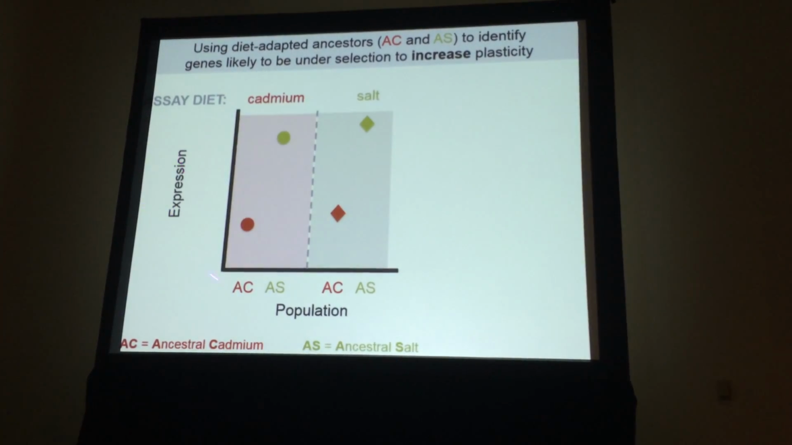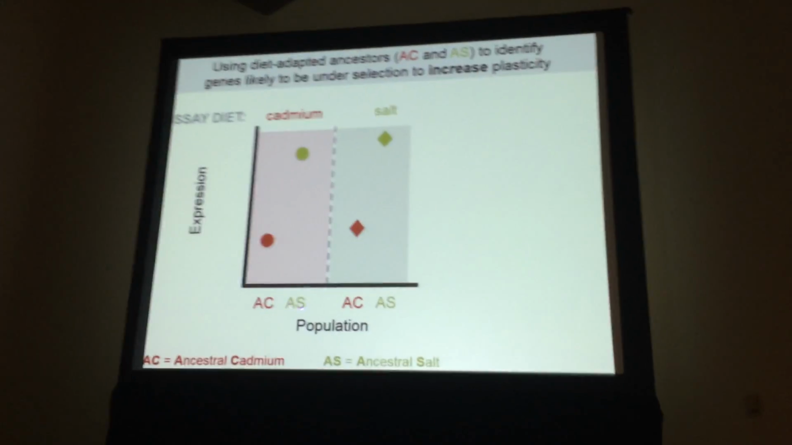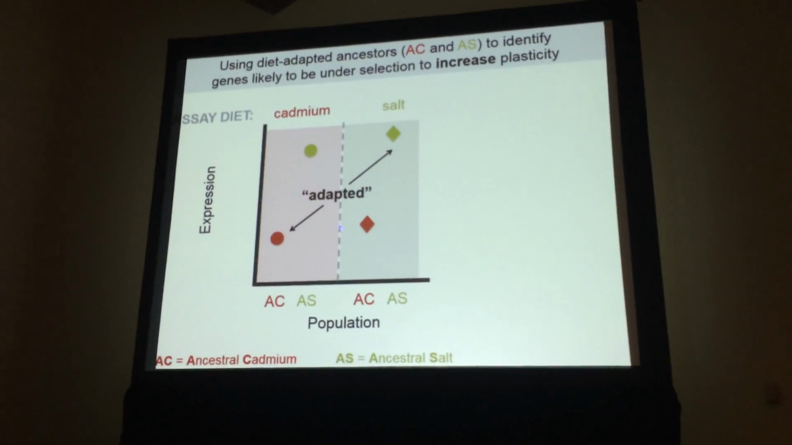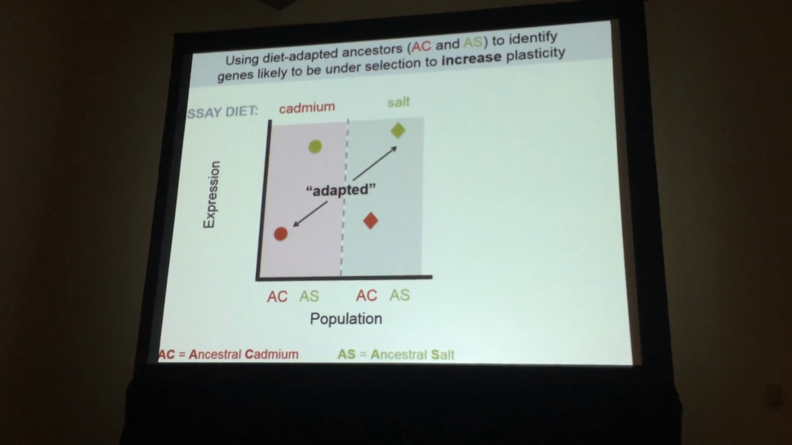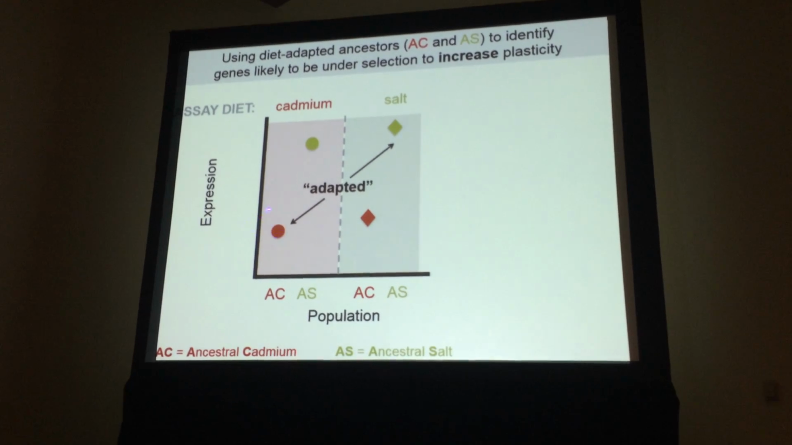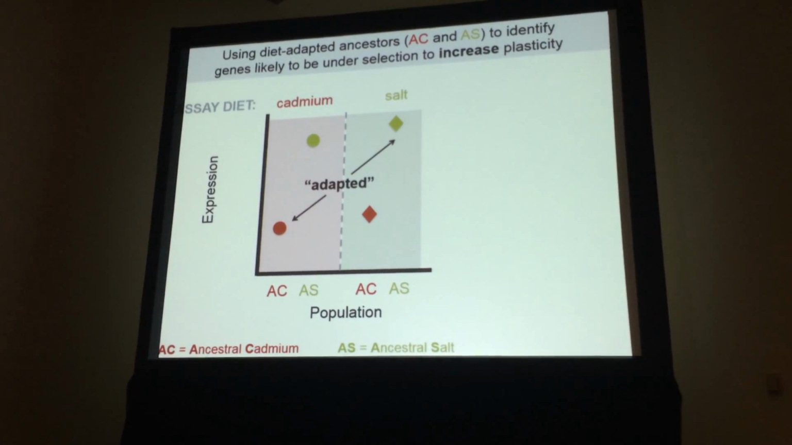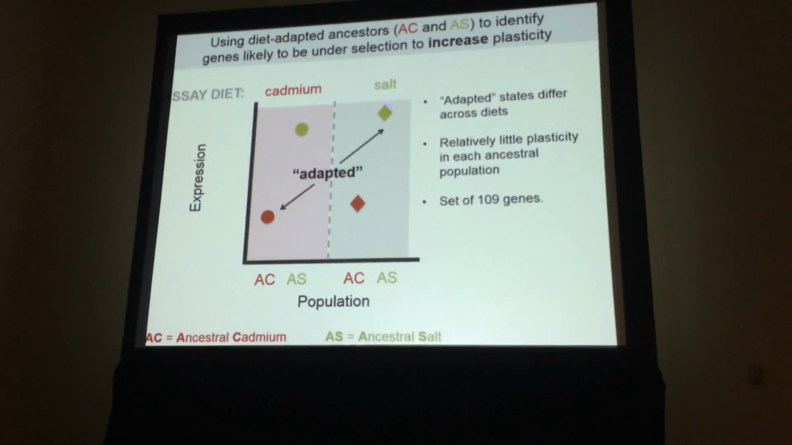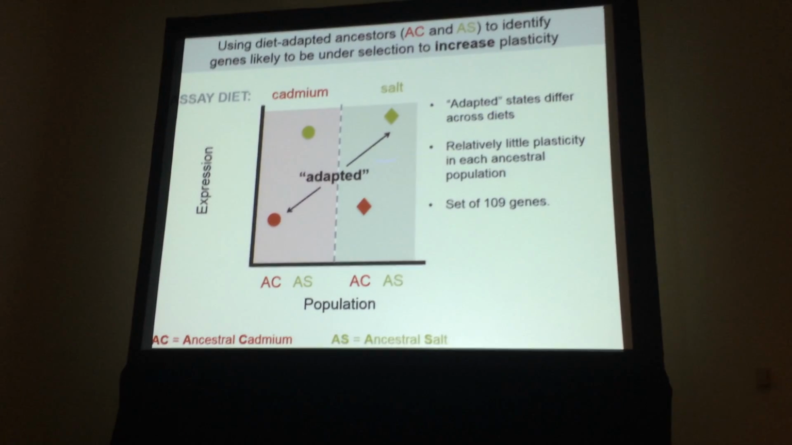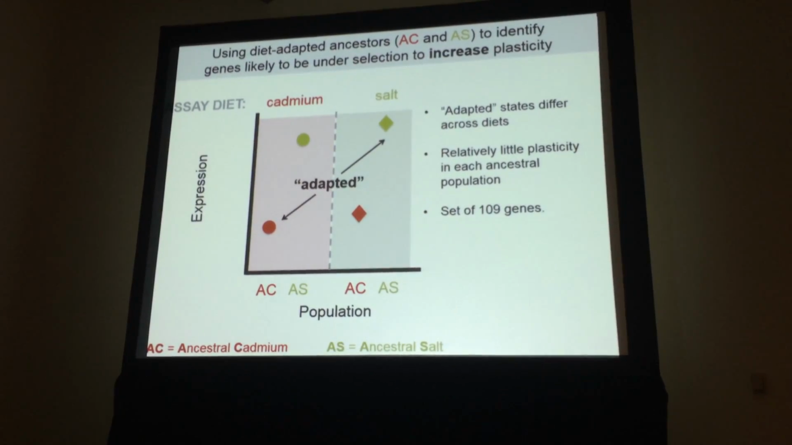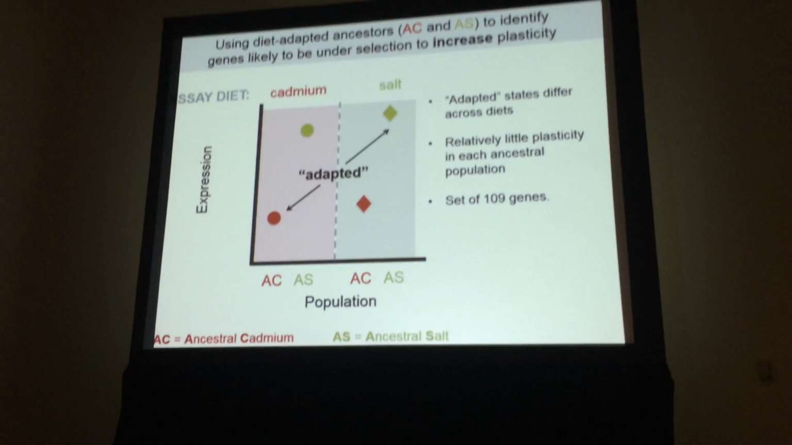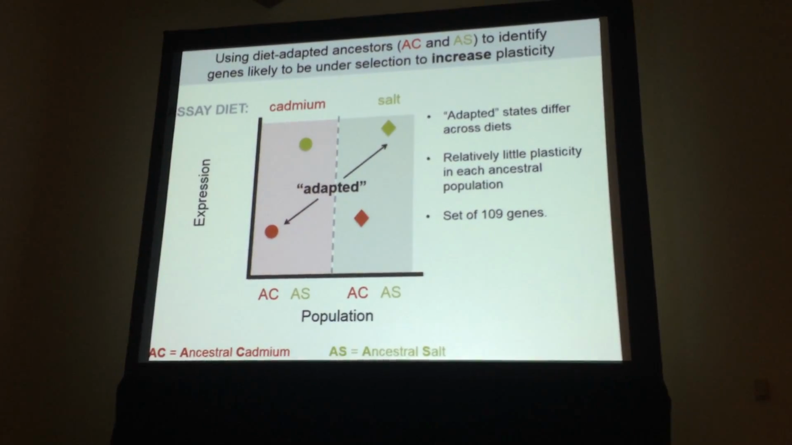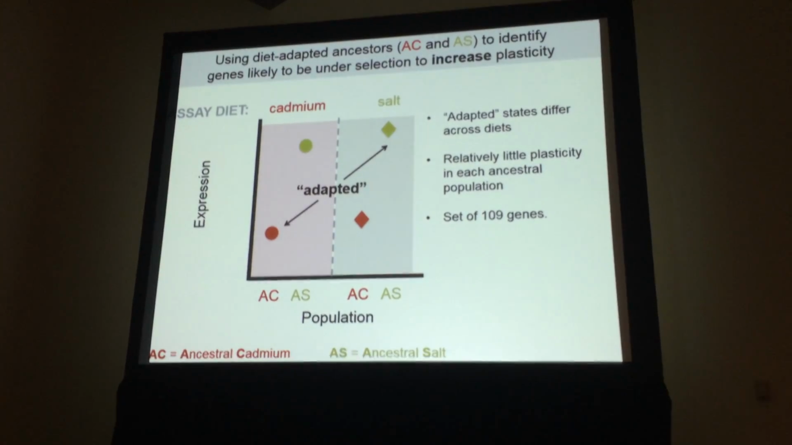So here I'm showing you expression for the ancestral cadmium and the ancestral salt population in the cadmium diet and in the salt diet. And these two points here represent the different adaptive states, right? So ancestral cadmium in cadmium and ancestral salt in salt. And so we expect plasticity here because it seems like it's good to do different things in the two environments. That is, the adaptive states across environments are very different, and there's actually very little plasticity in each ancestral population. So we identify a set of 109 genes this way.